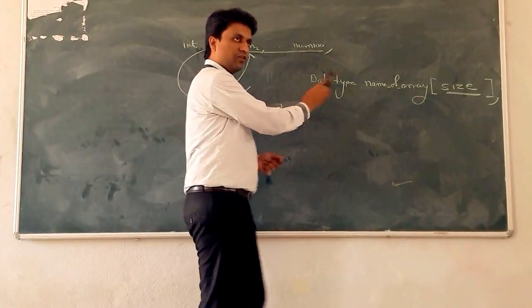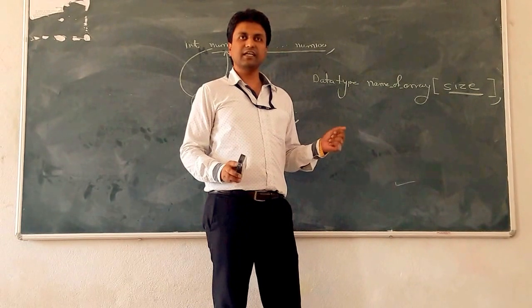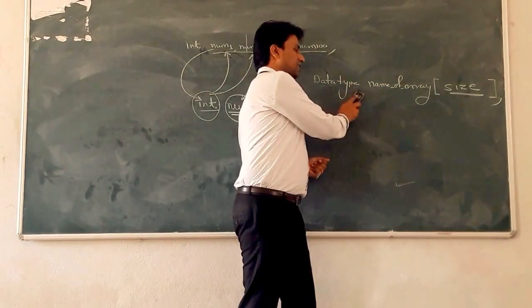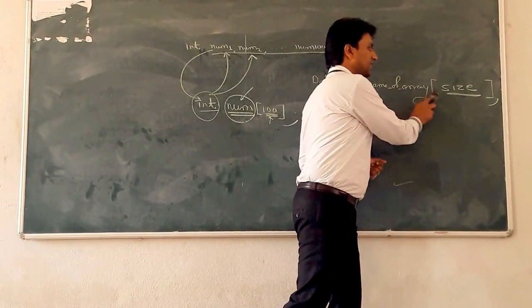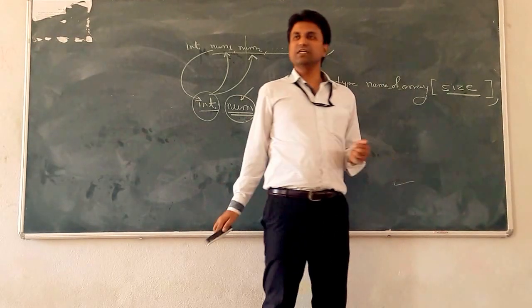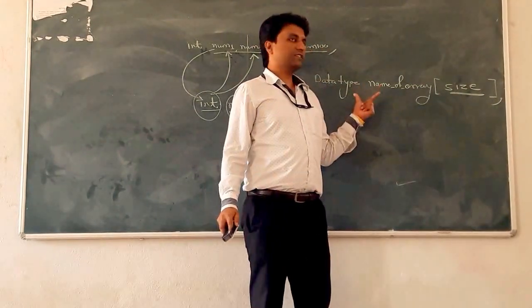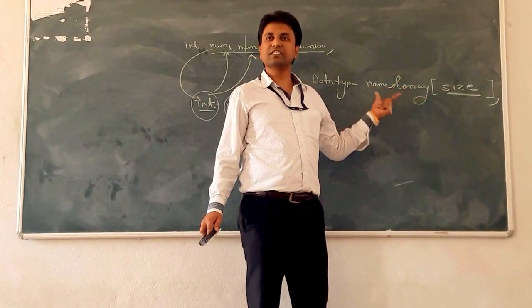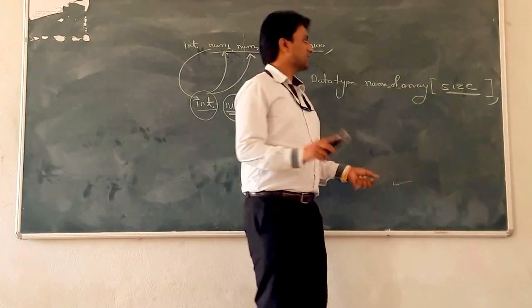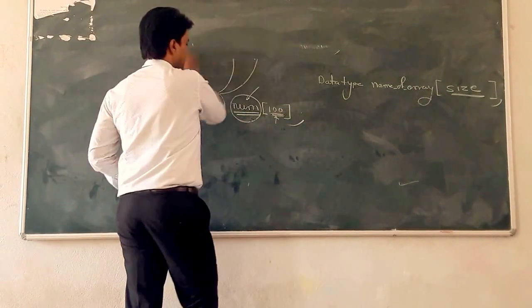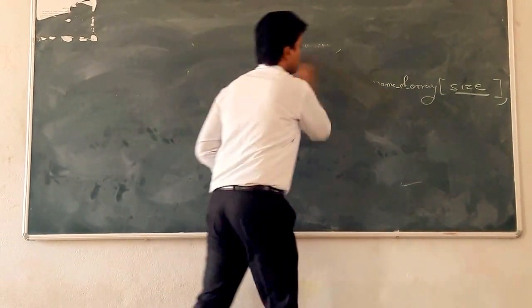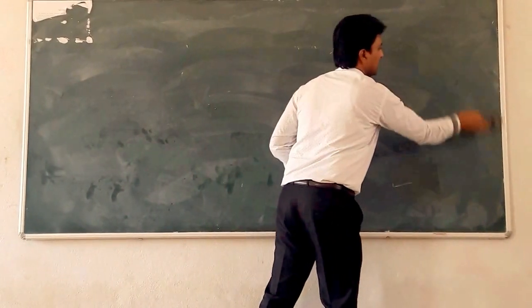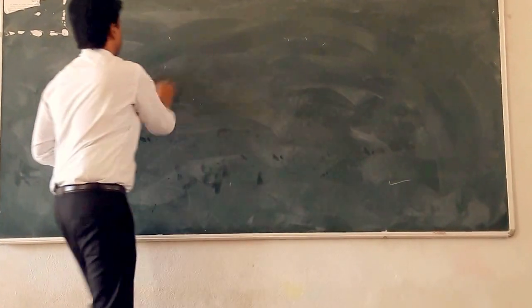This is the syntax for the array. How we can declare the array? That is, first is the data type, then the name of the array, then give the size of the array. This is the declaration of array or general syntax of array. Next, take one example. How to declare an array and how to initialize the array.